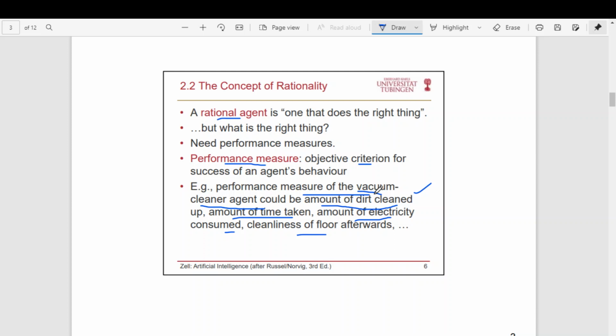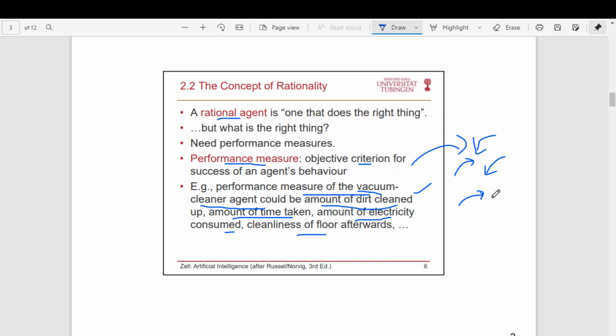So at the end of the day, the agent may clean the floor, then put some dirt, again clean the floor, again put some dirt, again clean the floor, like that it will do.